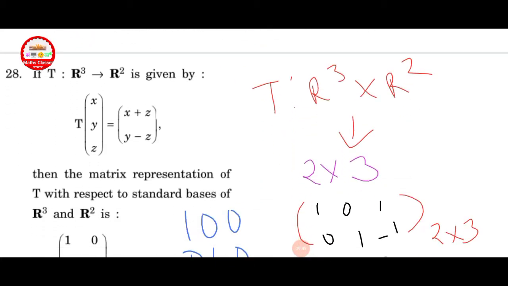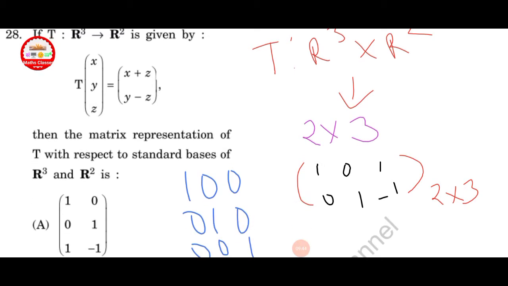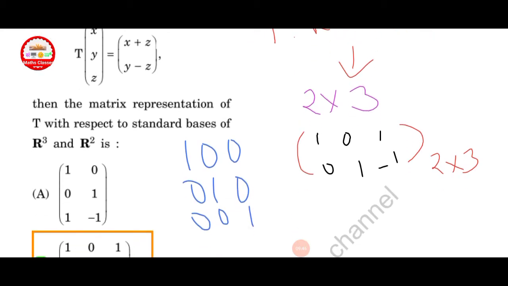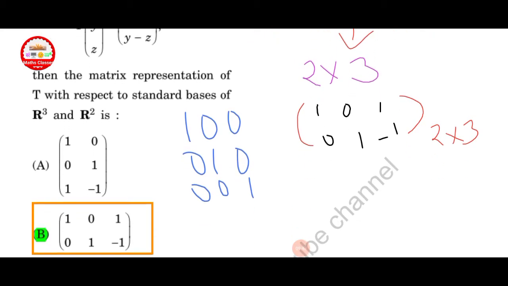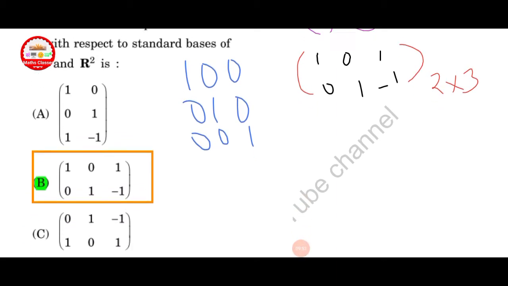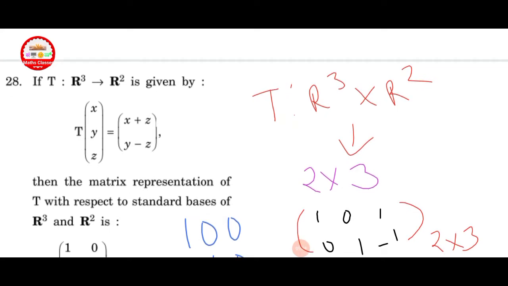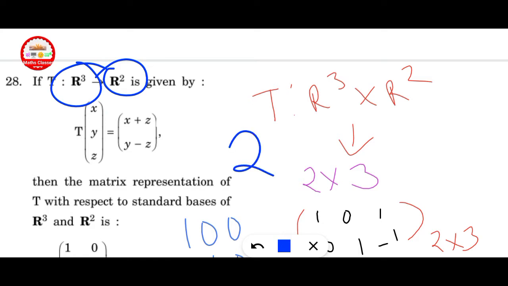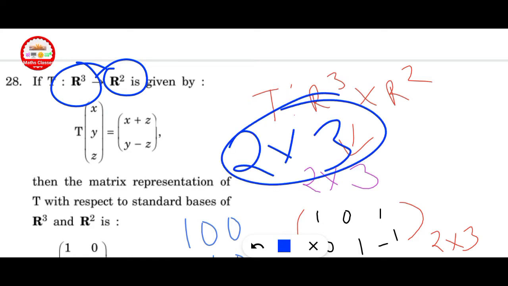Let T from R cube to R2 be given by T of x, y, z is equal to x plus z, y minus z. Then find the matrix representation of T with respect to the standard basis of R cube and R2. Here the domain is 3 and the codomain is 2, that is converted into 2 cross 3. Finally you get a 2 cross 3 matrix.